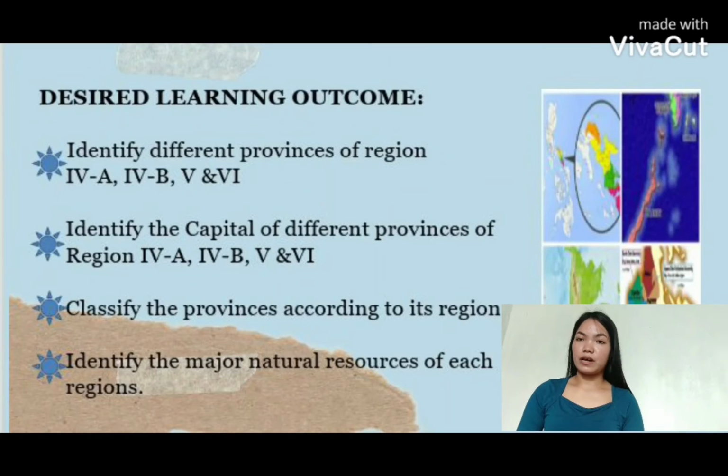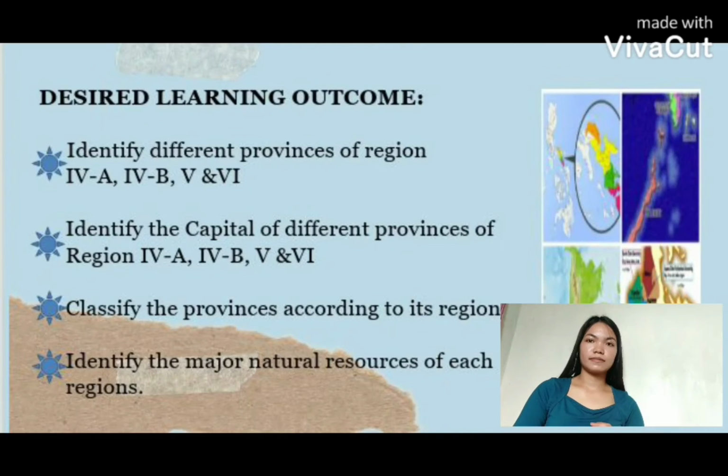The desired learning outcomes of our presentation are to identify the different provinces of Region 4A, 4B, 5, and 6, identify the capital of the different provinces of Region 4A, 4B, 5, and 6. Next is to classify the provinces according to its region. And last is to identify the major natural resources of each region.